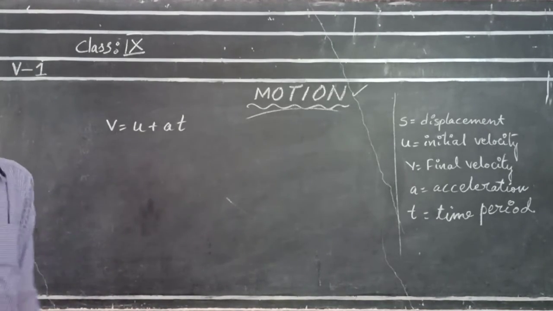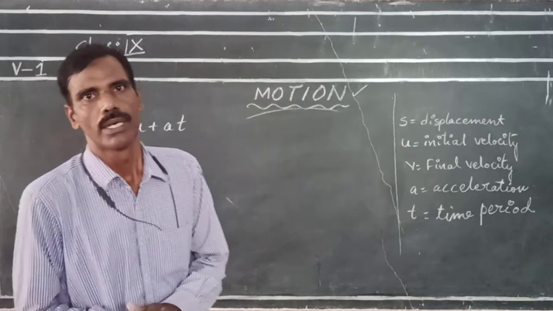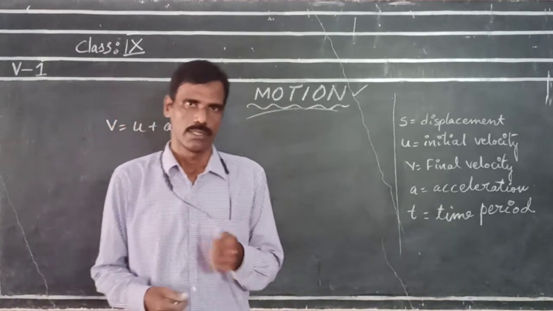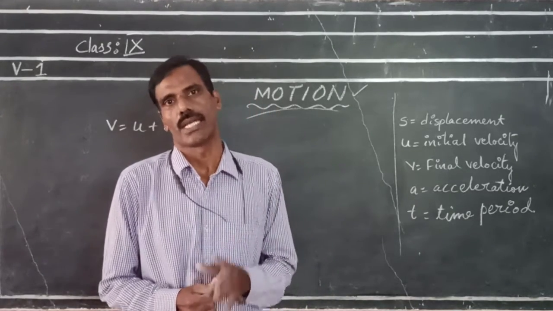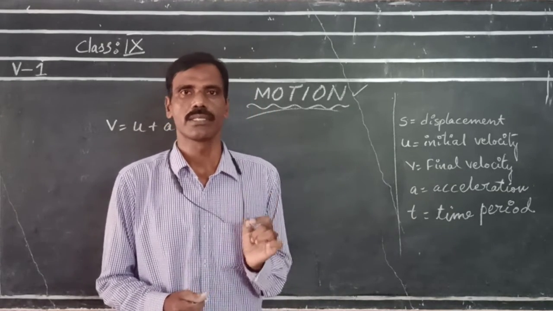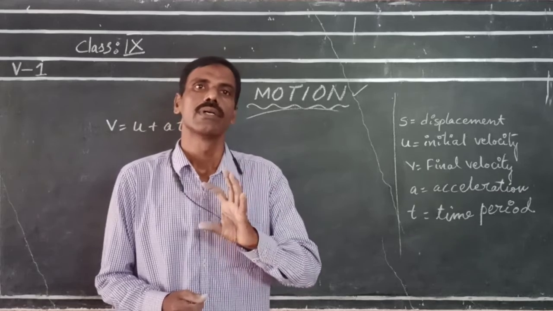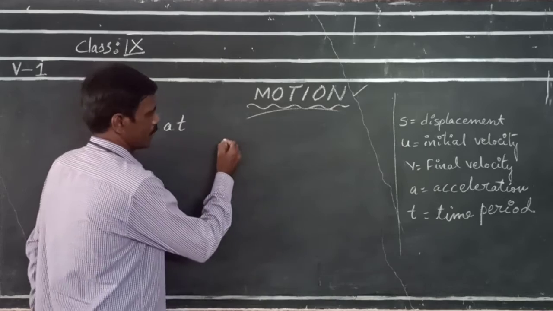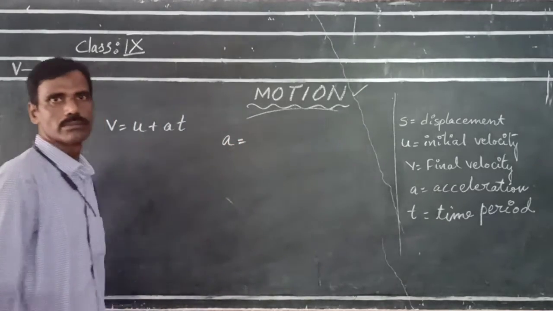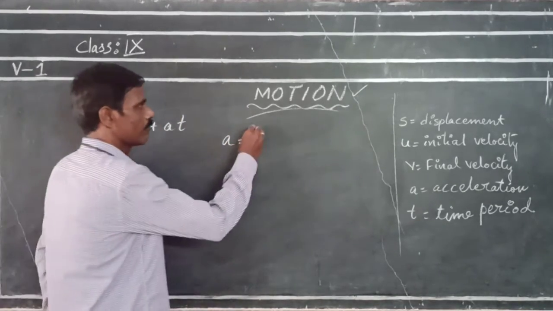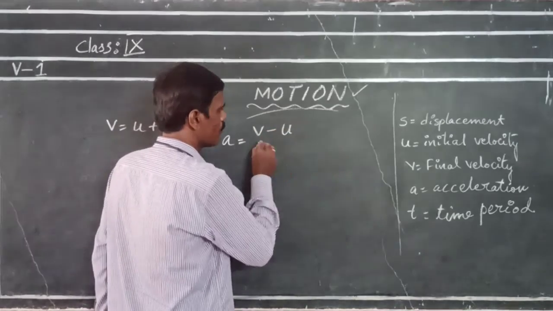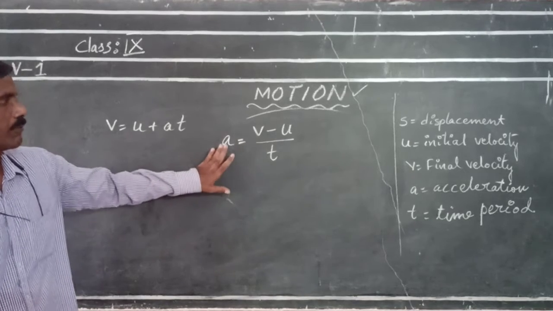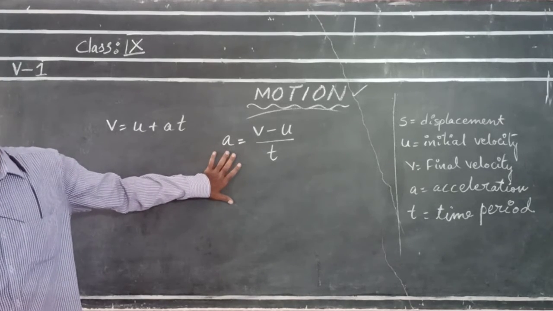It can be derived from the definition of acceleration, which I discussed earlier. I defined acceleration as rate of change of velocity. That is, acceleration a is equal to (v minus u) by t. This is the formula for acceleration.